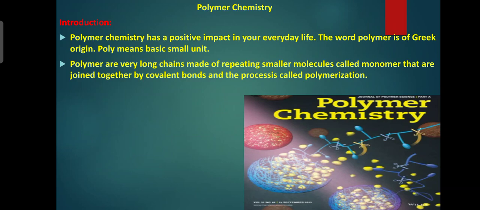For example, in the past, people used many natural materials such as cotton, silk, and jute fiber. Today, we use a lot of synthetics. Synthetic means artificial, man-made material such as plastics.